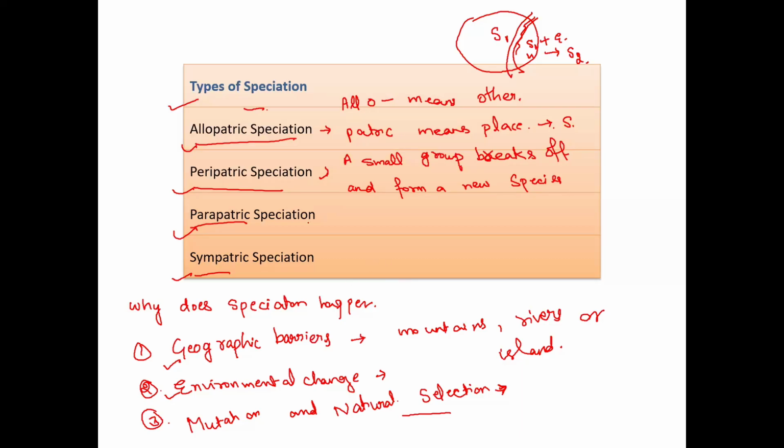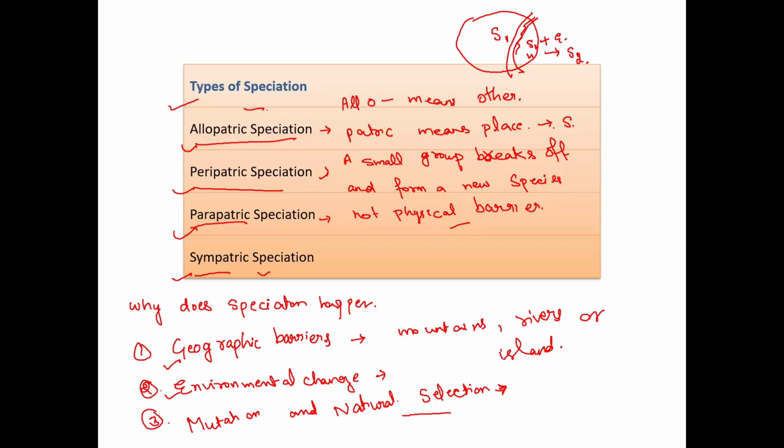Let's understand the term parapatric speciation. In parapatric speciation, there is no physical barrier, but the population lives in different environments along a gradient. The population lives in a variety of environments, adapts itself and forms a new species.